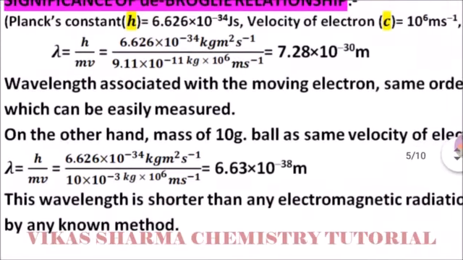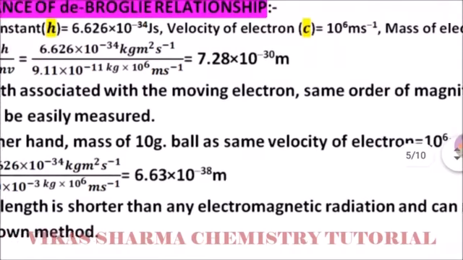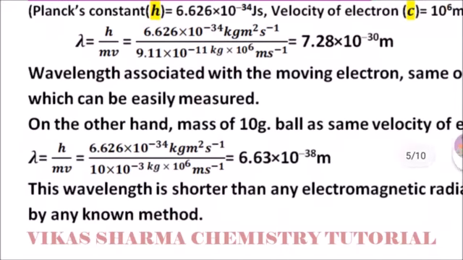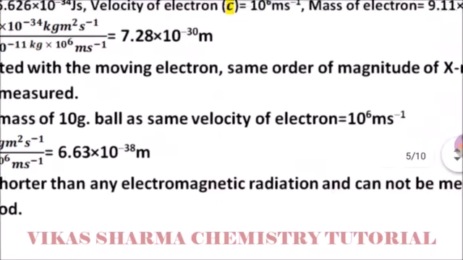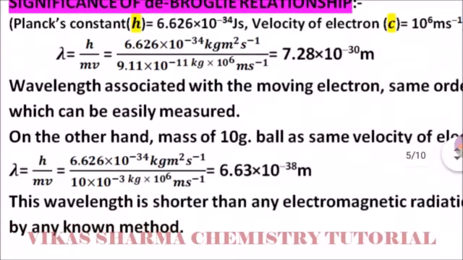On the other hand, take the mass of a 10 gram ball with the same velocity, 10 to the power 6 meter per second. Now we want to calculate the wavelength as h divided by mv. So it comes to 6.63 into 10 to the power minus 38 meter. This wavelength is shorter than any electromagnetic radiation and cannot be measured by any known method.